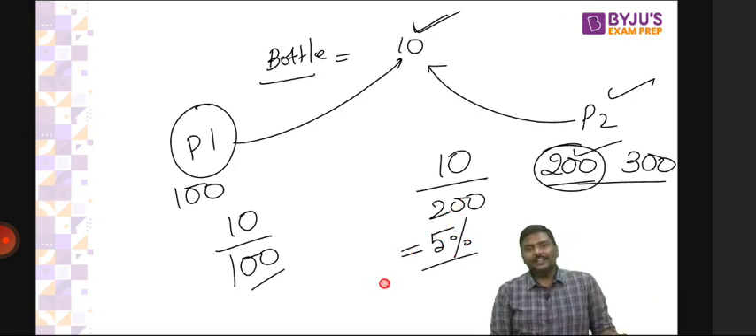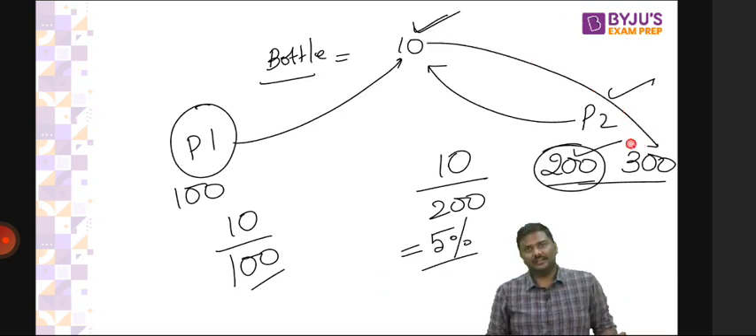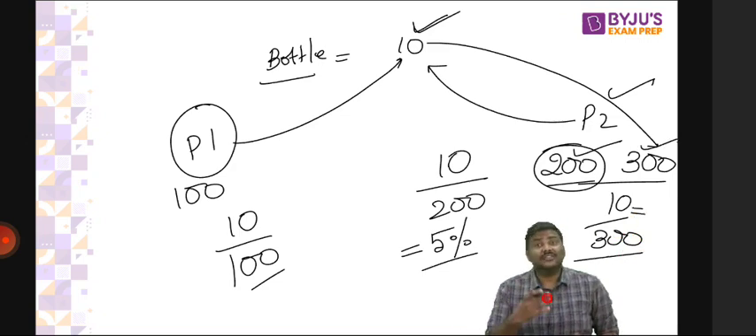Now have a look at this. He'll purchase the second bottle. That is basically when the income is 300. So now you can use the same calculation. Average tax rate is 10 divided by 300. How much is the average tax rate now? 3%. Now is the logic okay here?